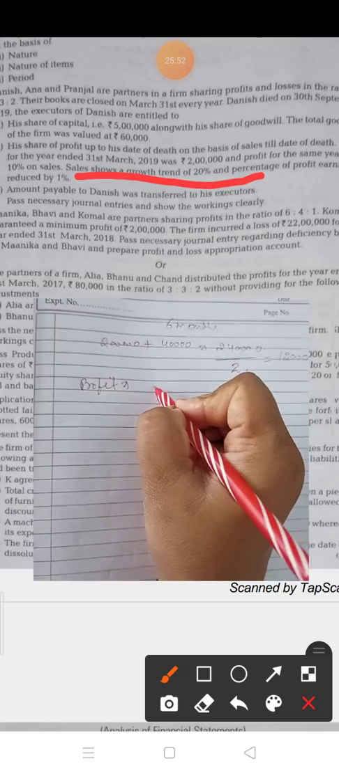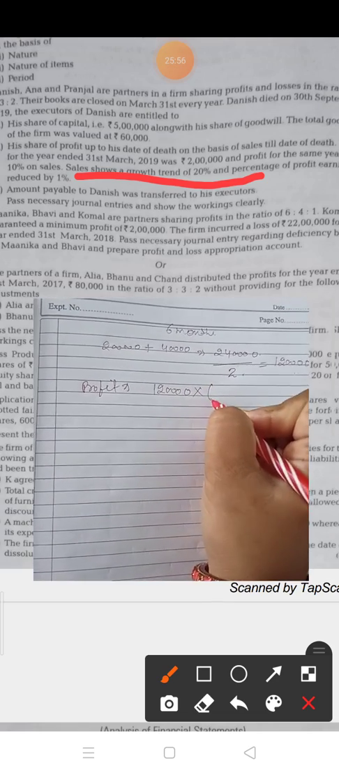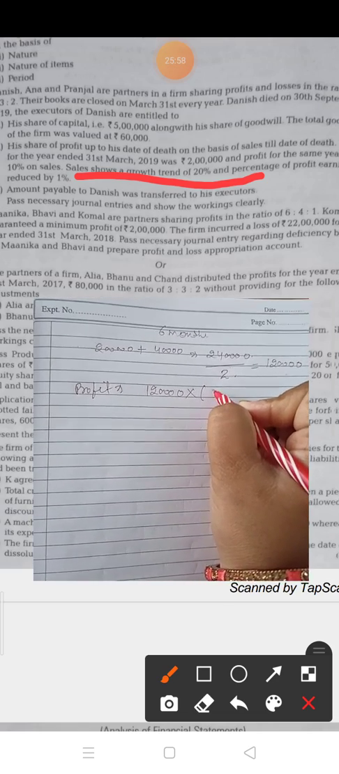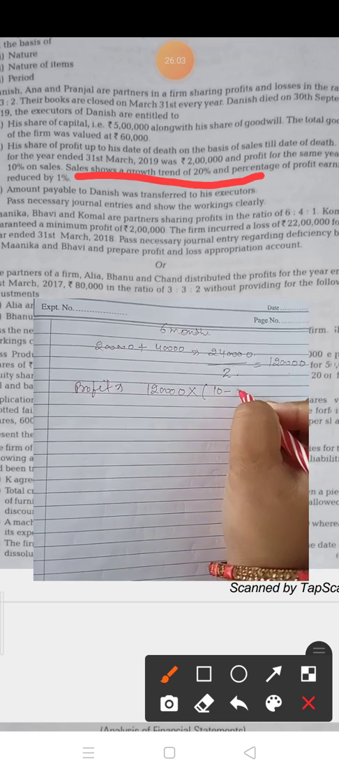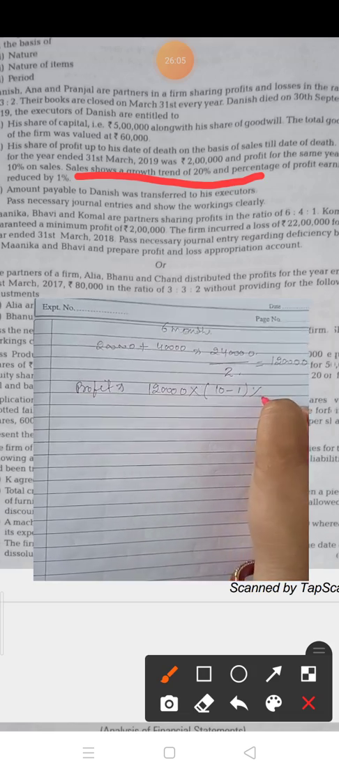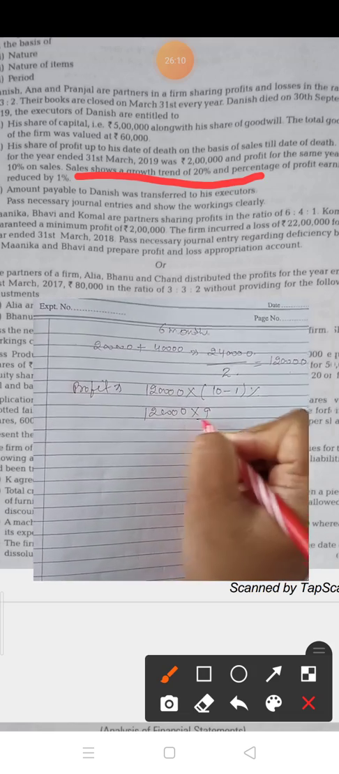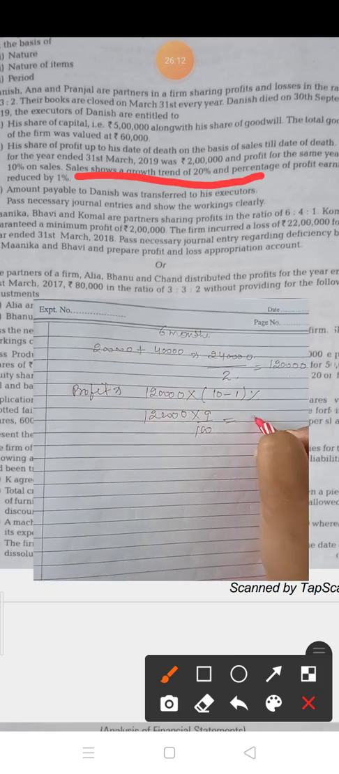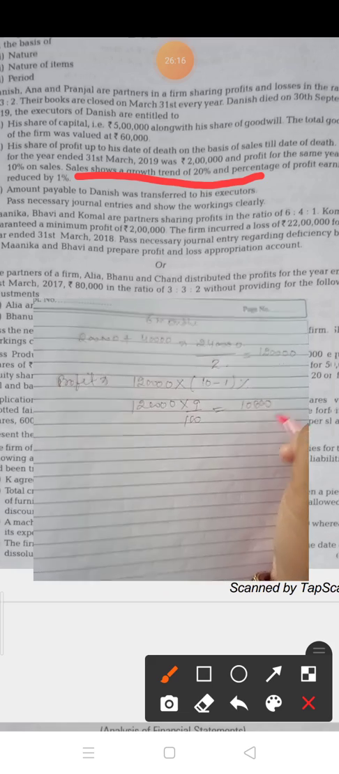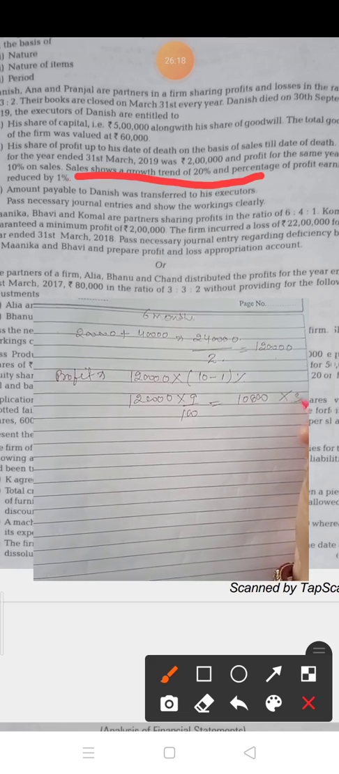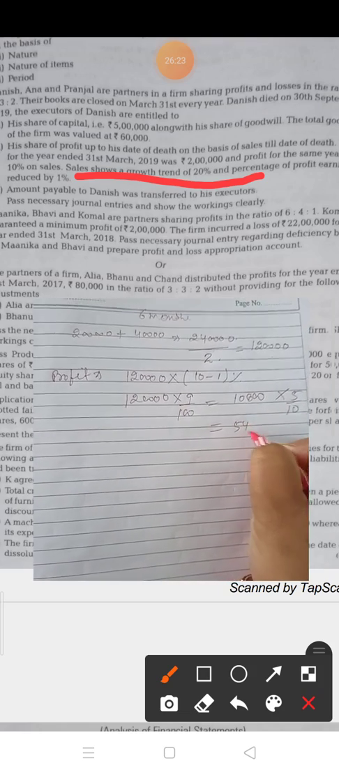So the profit percentage is reduced by 1%. The prior profit percent is 10%, and now it is reduced by 1%. It means you have to calculate 9% of 1,20,000. So 9% of 1,20,000 is 10,800. Okay. And for Danish's share you have to calculate 5 upon 10, so Danish's share is 5,400.